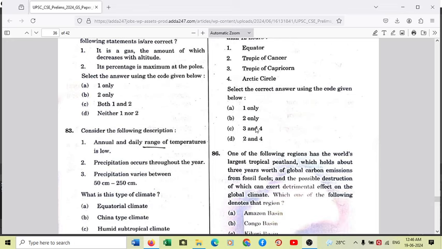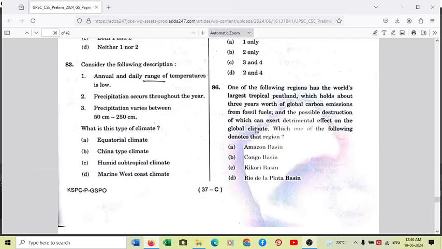So coming to another question from geography on your screen, 83. Consider the following description: number 1, annual and daily range of temperatures is low. Number 2, precipitation occurs throughout the year. Number 3, precipitation varies between 50 centimeters to 250 centimeters. Again, a very easy question, and the answer is very straightforward. On your screen, option A, equatorial climate.